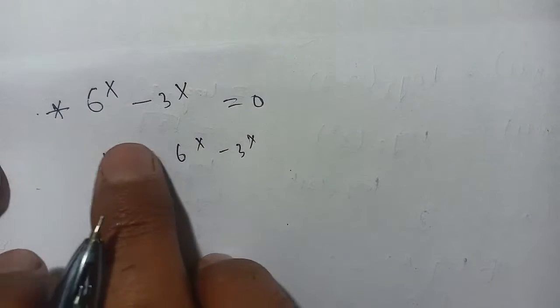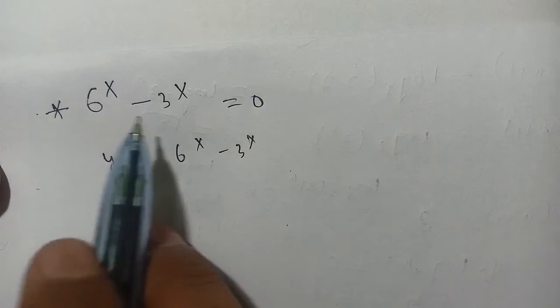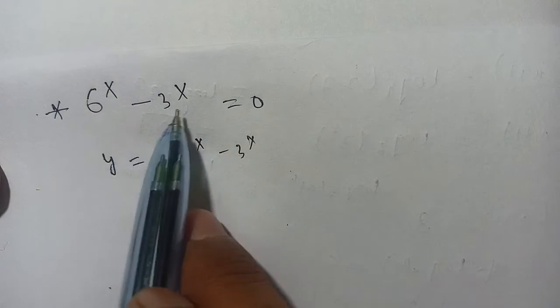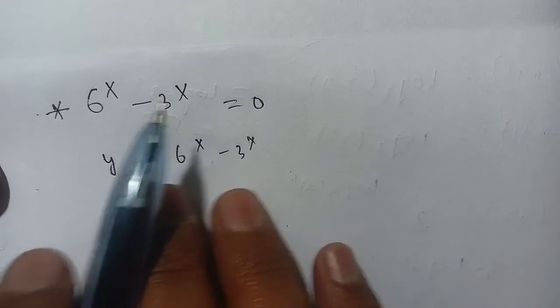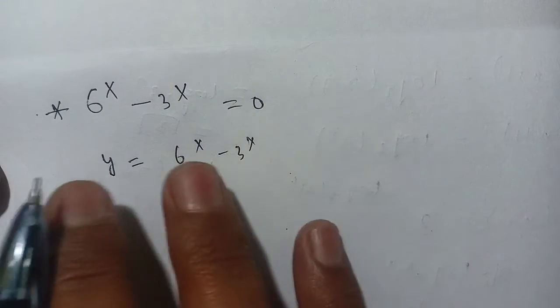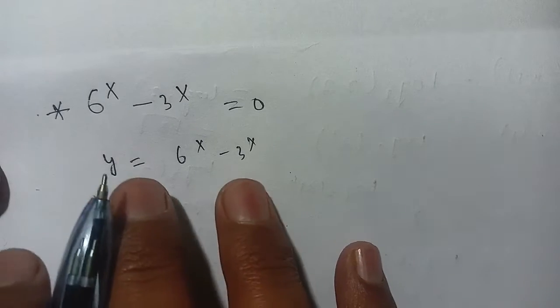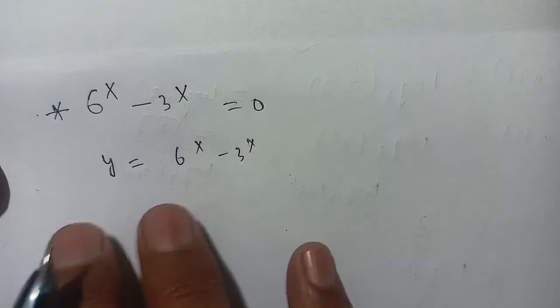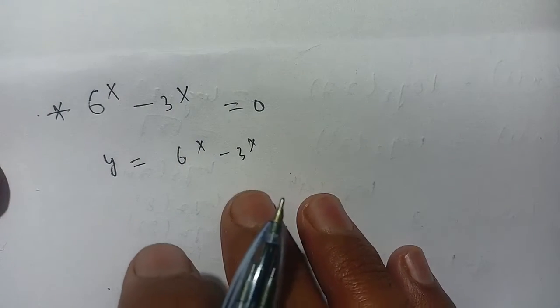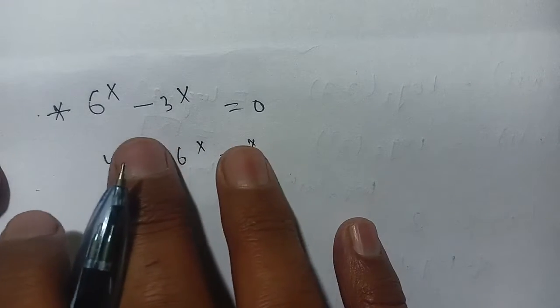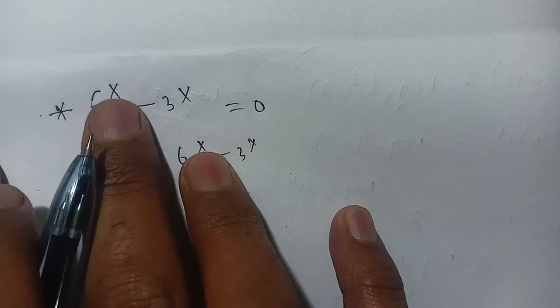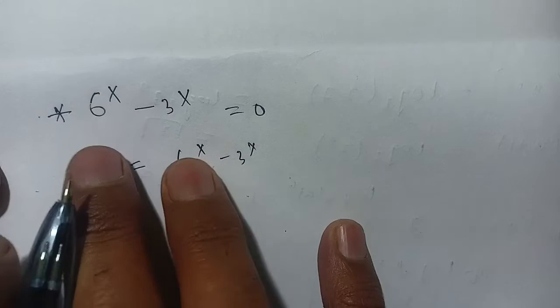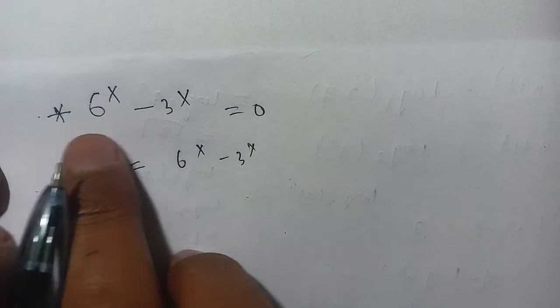Hello everyone, in today's video we solve this exponential equation: 6^x minus 3^x is equal to 0. There are two methods to solve this equation. The first method is the graphical method, which is very simple, and the second method is to solve the equation and find the value of x that satisfies it.